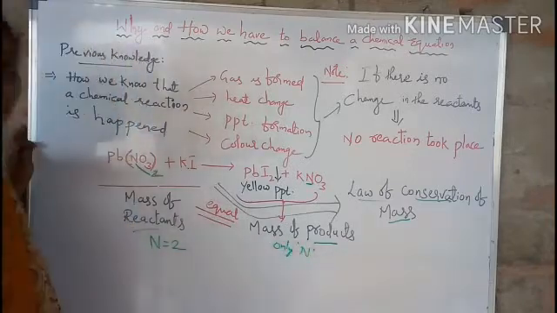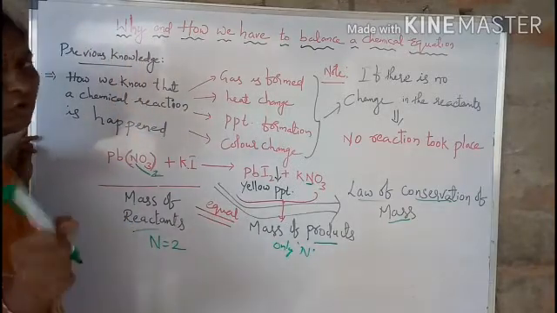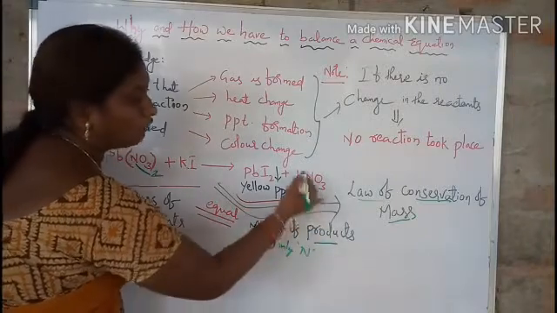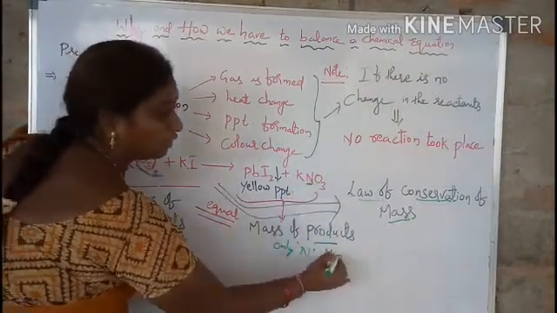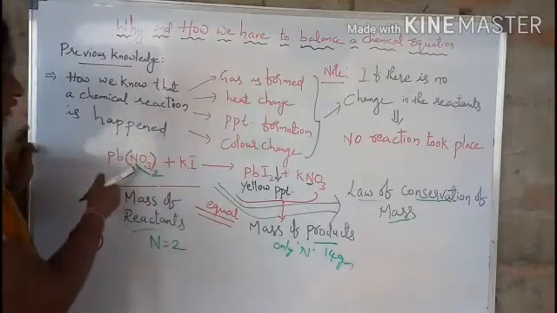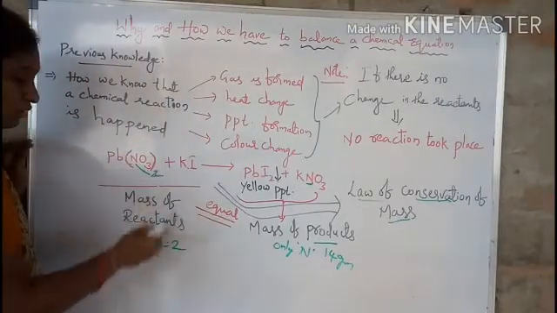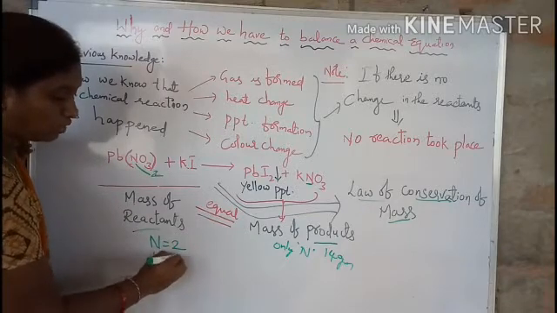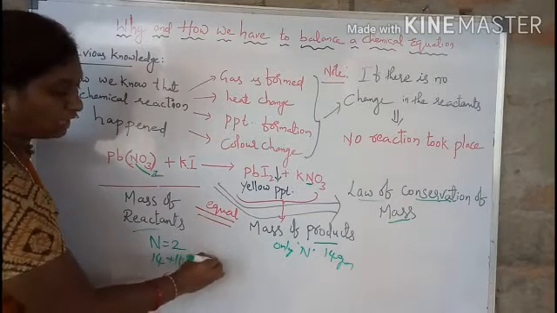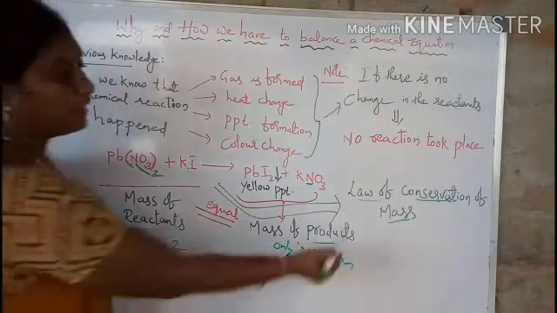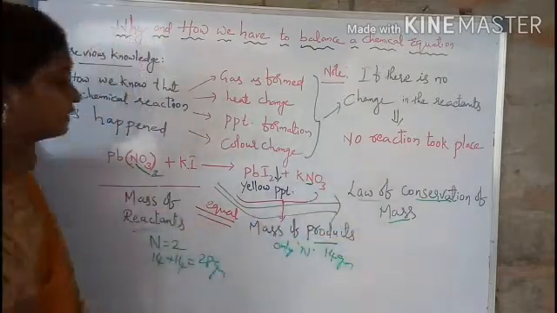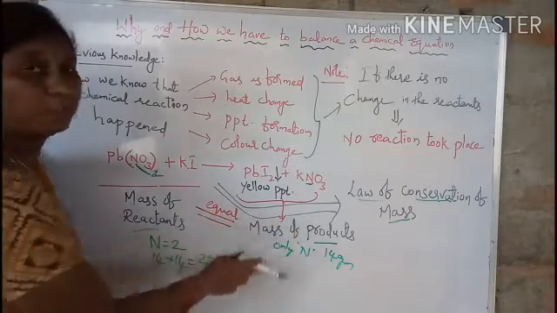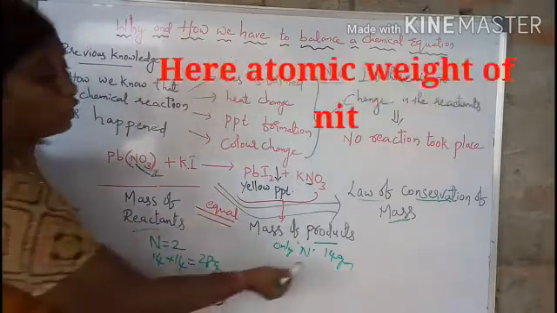And the atomic weight of nitrogen is 14. So the weight of nitrogen in the products is 14 grams, and here the weight of nitrogen is 14 plus 14, 2 nitrogens, 28 grams. According to the law of conservation of mass, the mass of the reactants and the mass of the products should be the same, but here it is not the same.